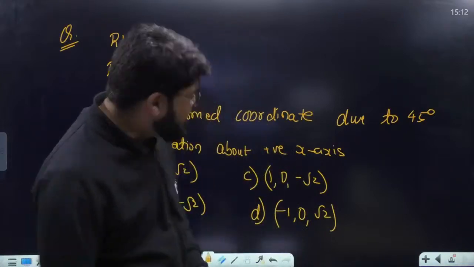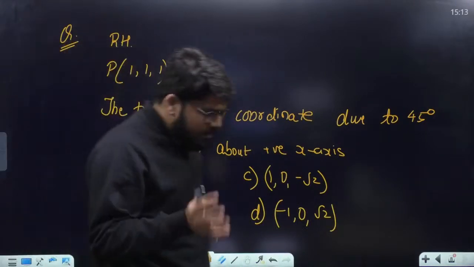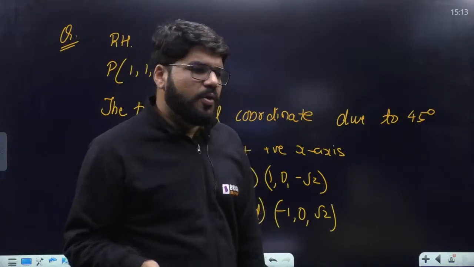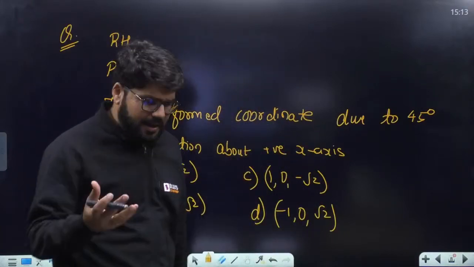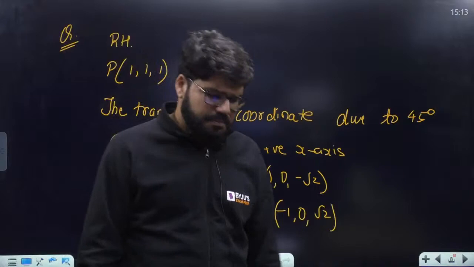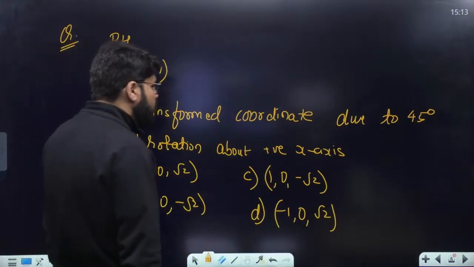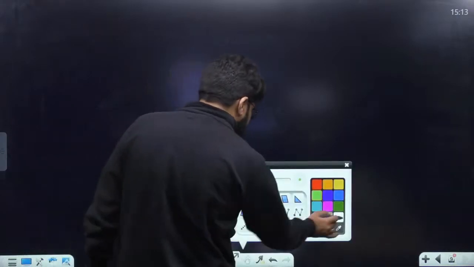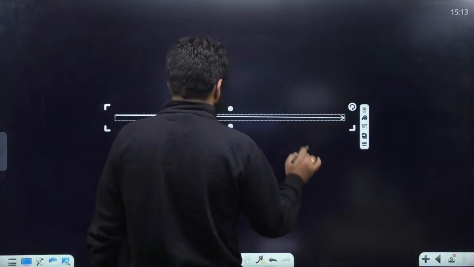Anybody attempted this question? See guys, if you remember the formula of the vector transformation, okay. If you don't remember, and if you are a simple, logical thinker like an engineer should be, this is a very simple question. How is it a very simple question? You are rotating about the positive x-axis. Logic से solve करेंगे इसको, ठीक है? You are rotating about the positive x-axis, right?